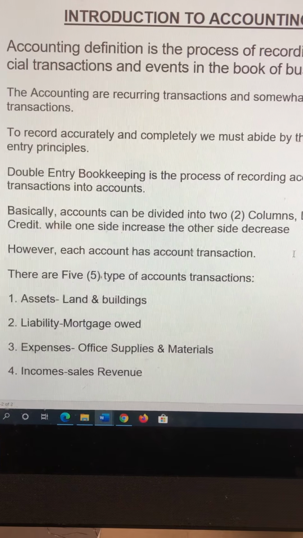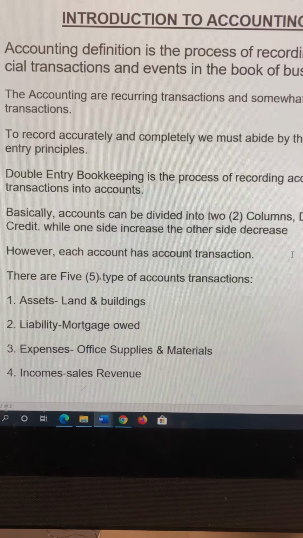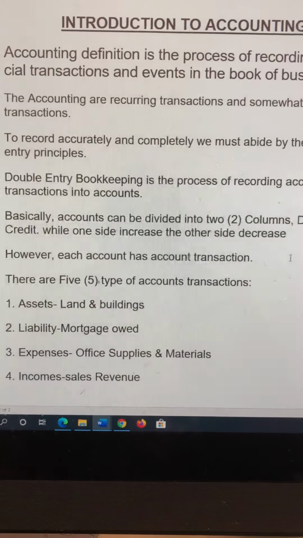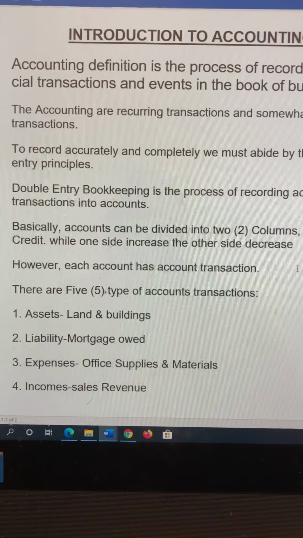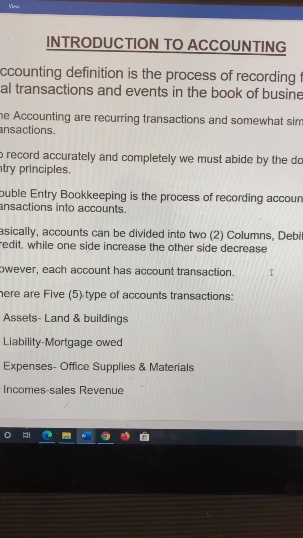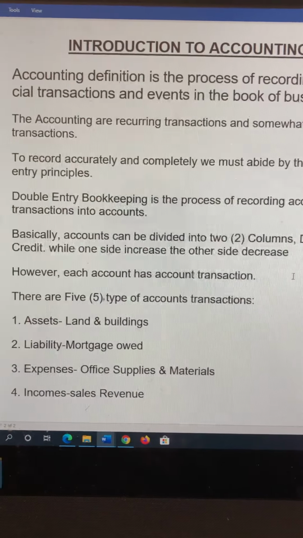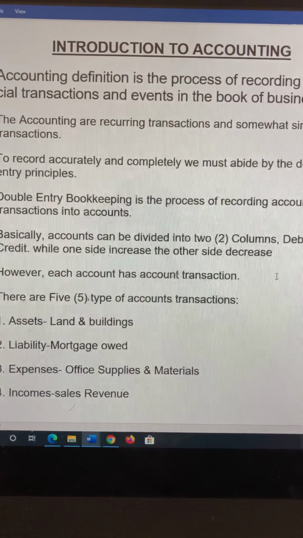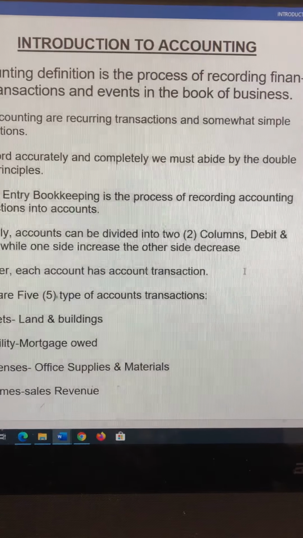Today we are going to talk about introduction to accounting. What is accounting? Accounting is the process of recording financial transactions and events in the books of the business.